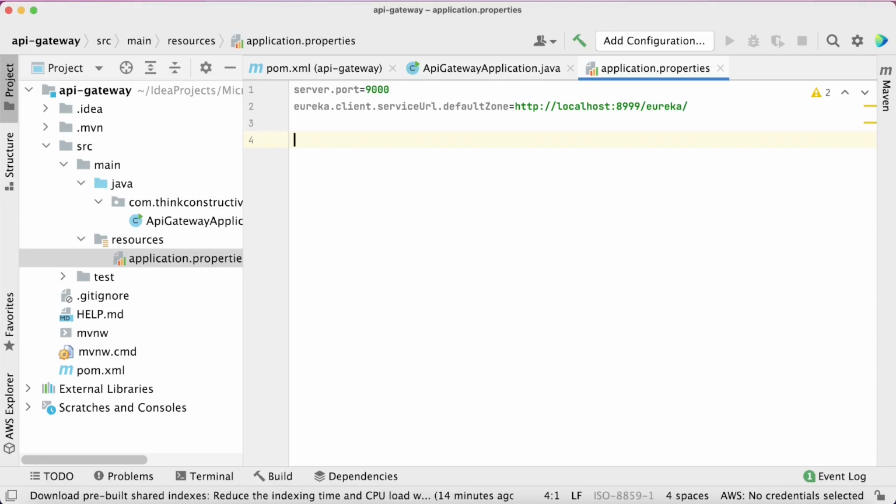Sometimes it becomes confusing when the list of services is high. All right. So it is always a good practice to give application name explicitly. spring.application.name is equal to API-gateway. Okay, you can write any other name, but this is the name which is easy to identify and to understand. So I'll be using this name.